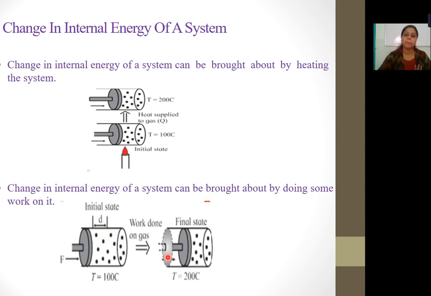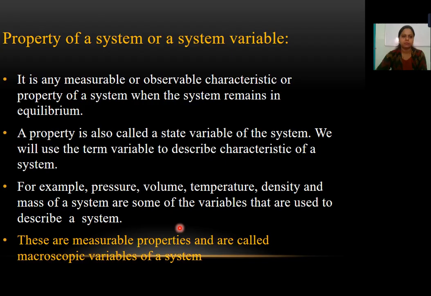What we have done is compress the gas. We have pushed the piston on the gas. The intermolecular force between the gas molecules increases because they contract. That means there is a change in internal energy of the system. So there are two ways, either by heating or by doing some work on the piston. Now see, the temperature rises over here. The temperature increases by doing some work with the help of this piston. Here in this case the piston is not movable, but here in this case it is movable.